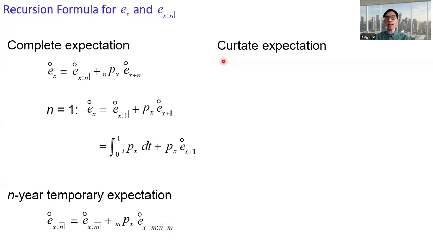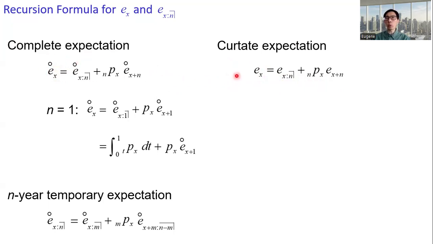So for the curtailed expectation, the recursion formula is given by this: e_x equals e_x:n-angle plus npx times e_x+n. You can see the similarity between the two formulas except for the symbols, one for e_x and one for e_x with the circle.